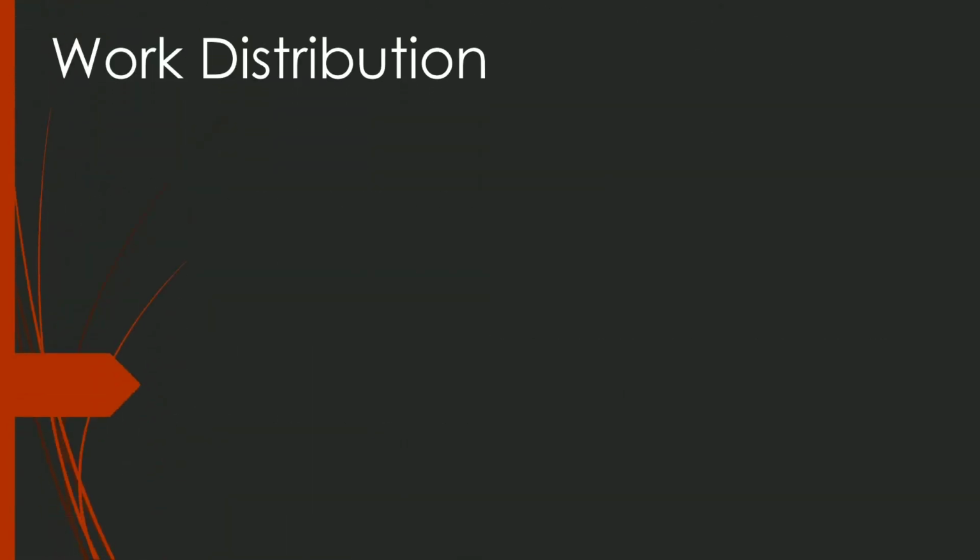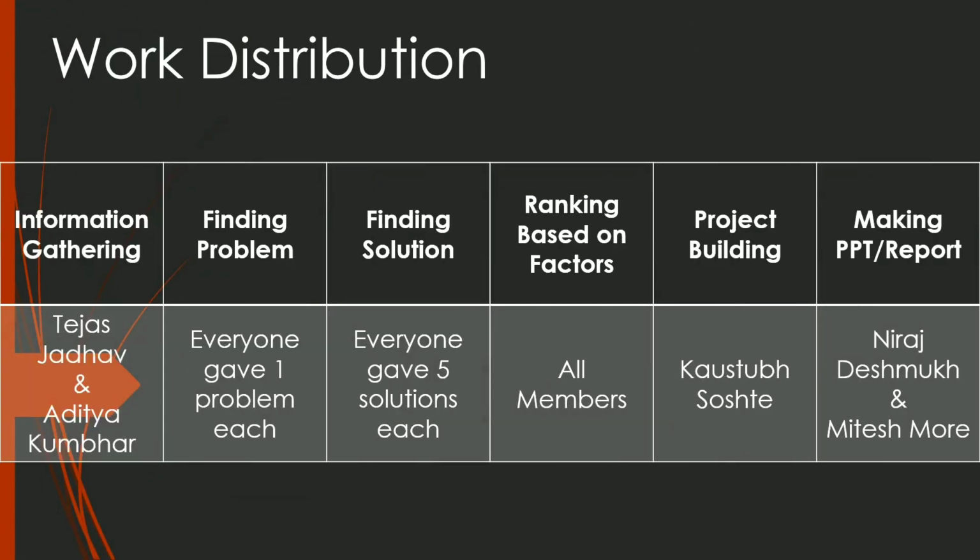Next is the work distribution. First work is information gathering, and it is done by Tejas Jadhav and Aditya Kumbar. Next is problem finding, and it is done by everyone, that is, everyone gave one problem each. Next work is solution finding. It is also done by everyone, that is, everyone gave 5 solutions each.